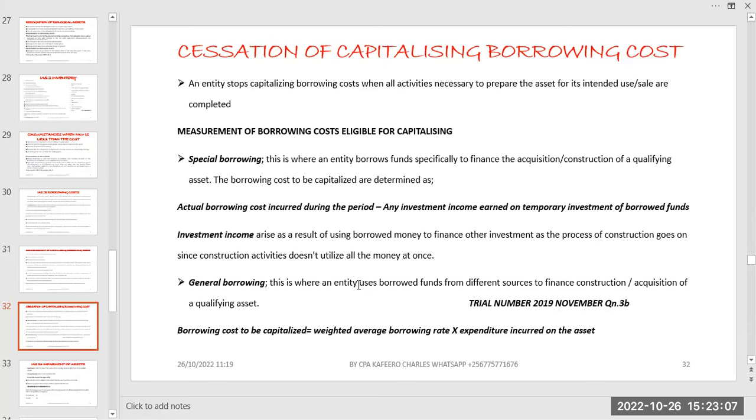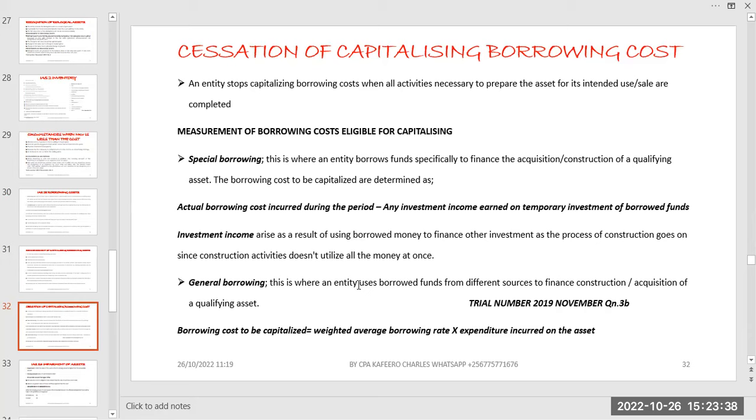Then, having looked at some of the conditions that we may need, how are we going to be recording? We've seen the recognition criteria. Then which costs are we going to use? Sorry, how are we going to measure? Which value are we going to assign to our borrowing cost that we are going to be capitalizing? That is the measurement of borrowing costs that are eligible for capitalizing.